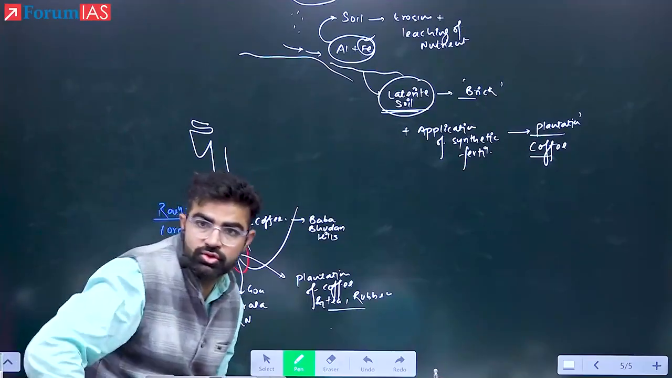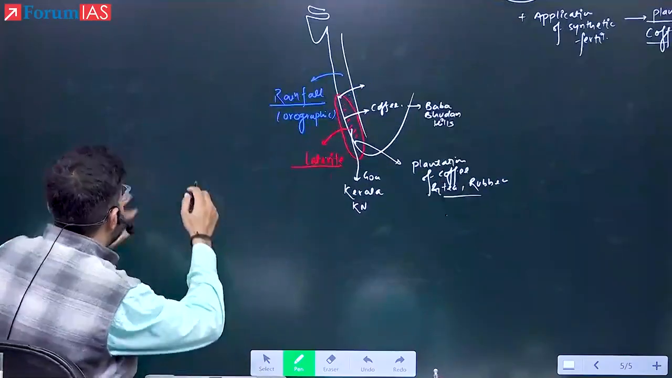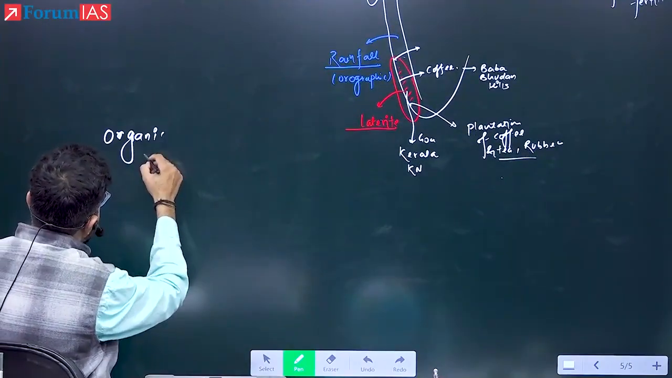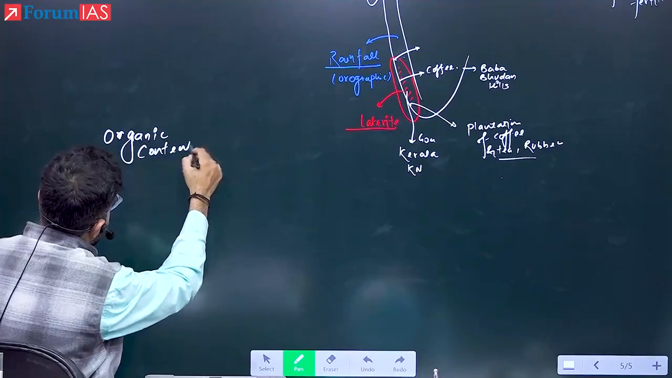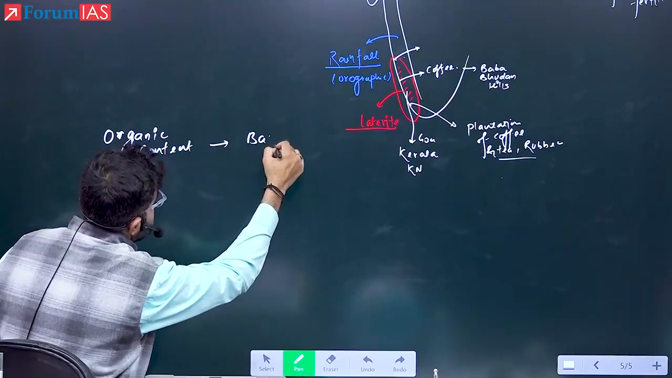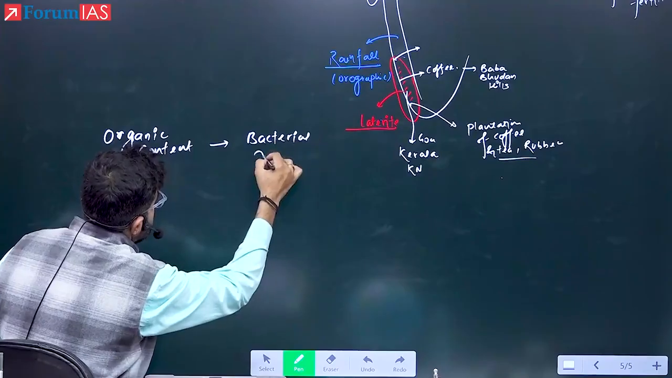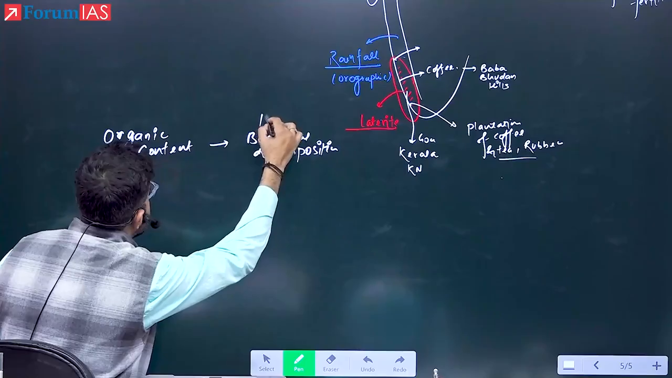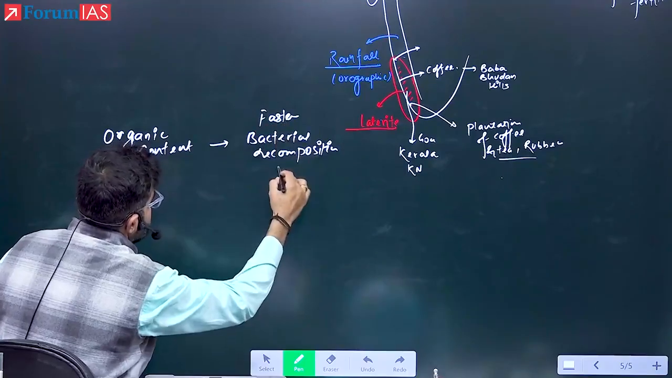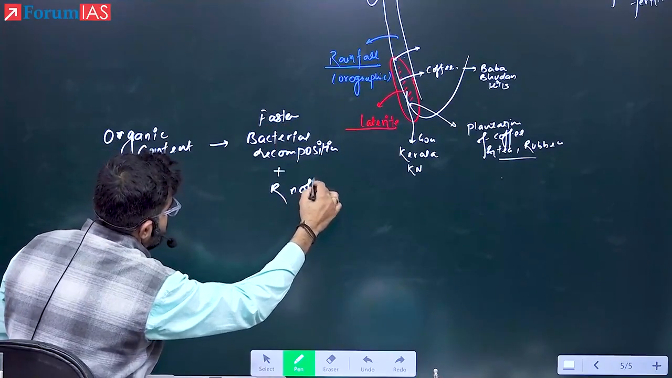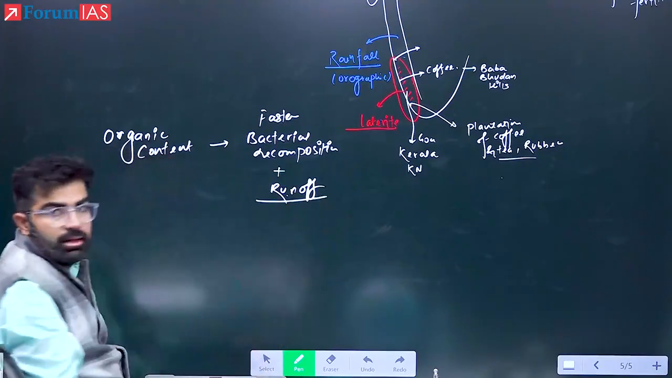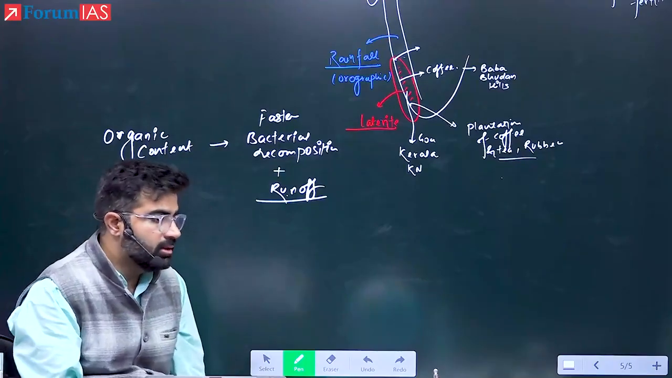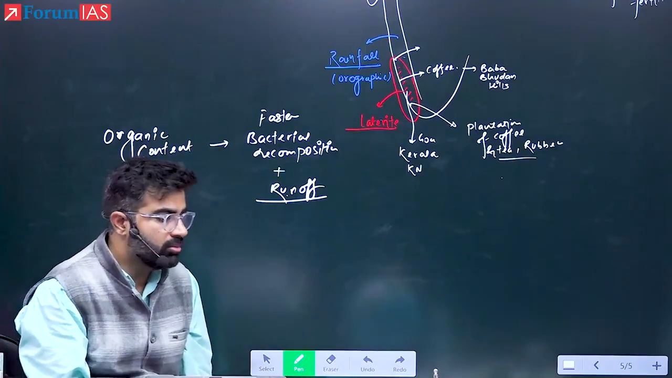Why is the organic content not there? I'm just writing here. Why is the organic content not there? Because of faster bacterial decomposition, plus runoff of water. Runoff means the floods. Okay? The floods are going on. Therefore, the organic content is also removed.